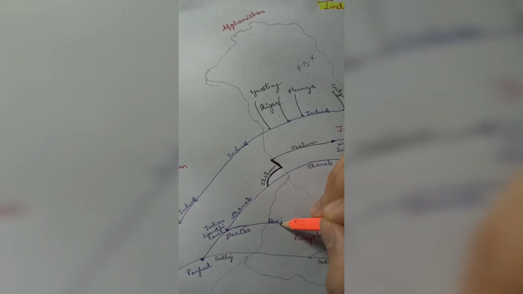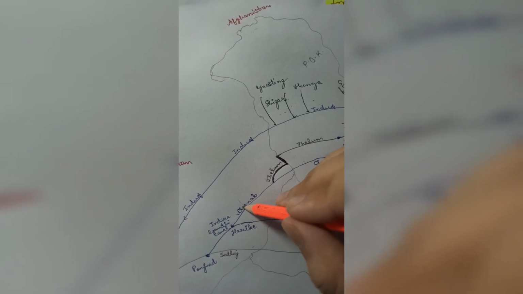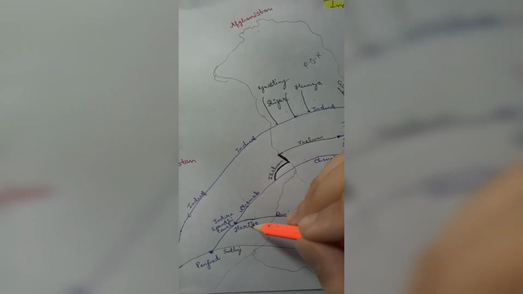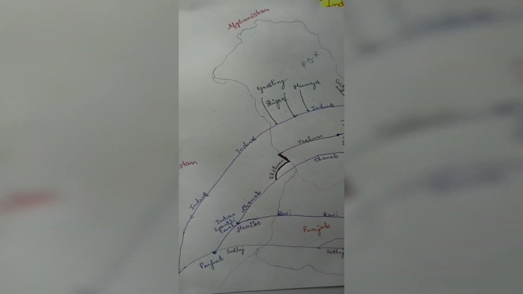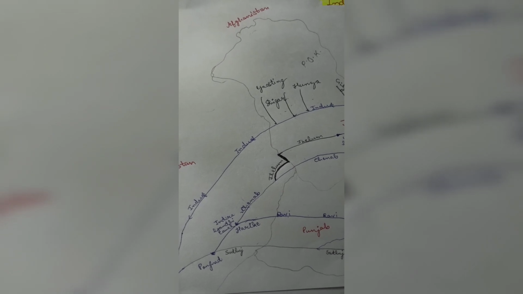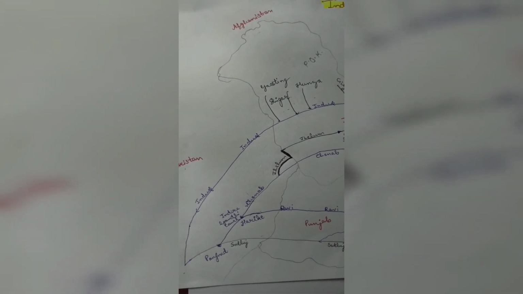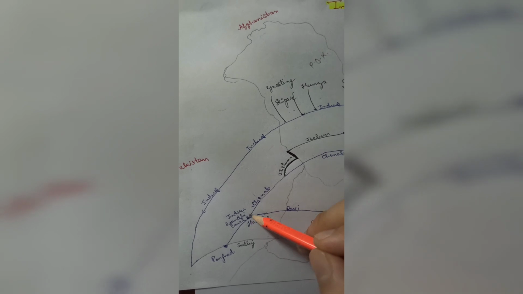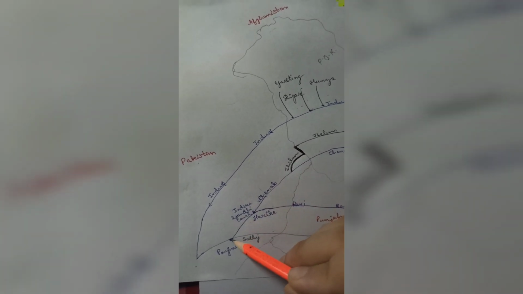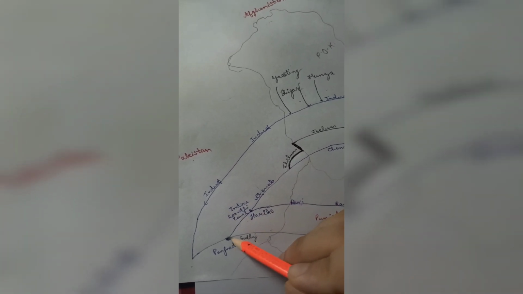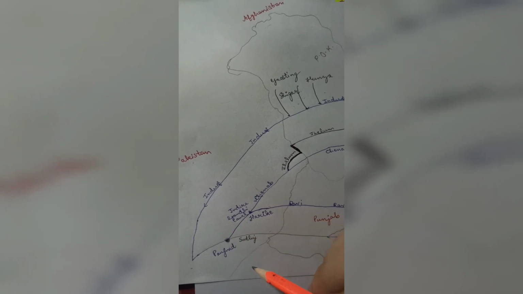So Ravi River actually drains into the Chenab River at a place called Harike, where also the Indira Gandhi Canal project is running. Okay, so after this Chenab River drains into Satluj River at a place called Panjanand.